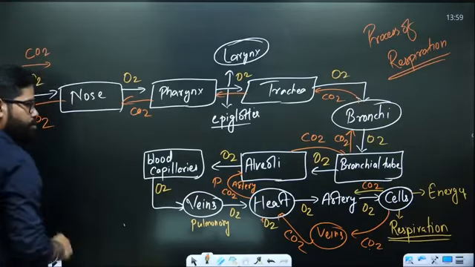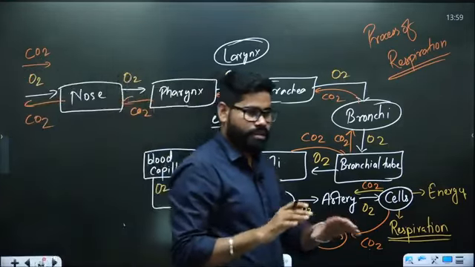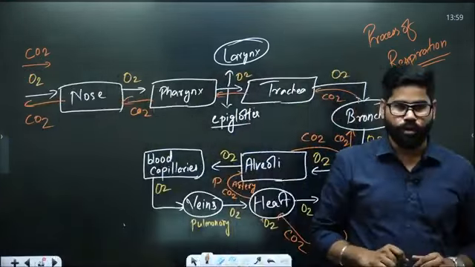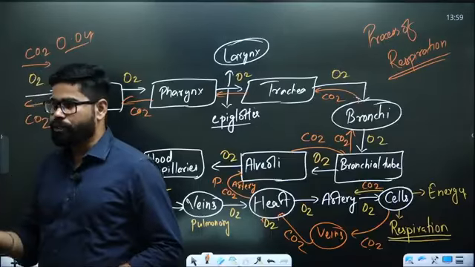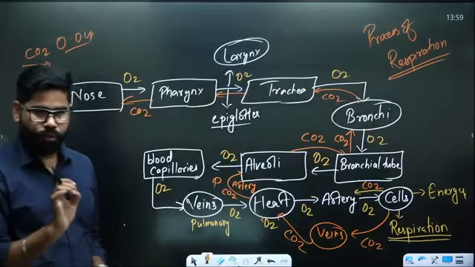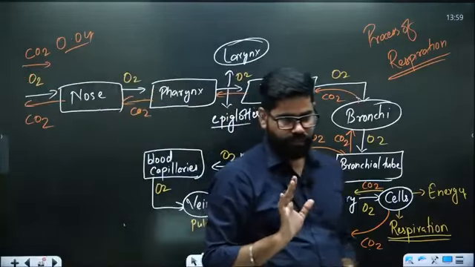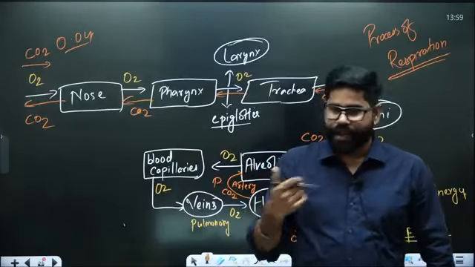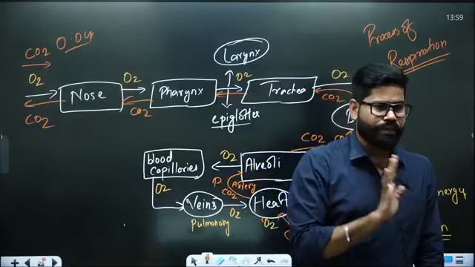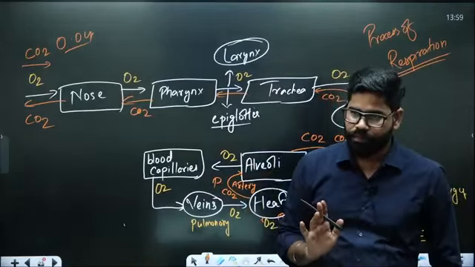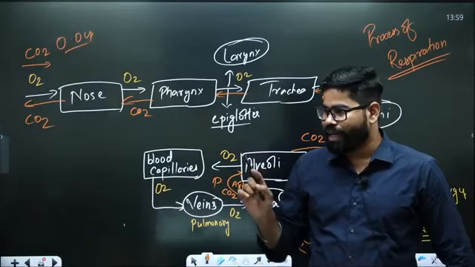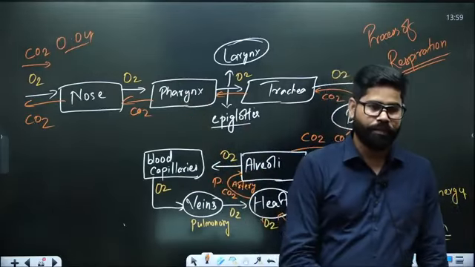When we are breathing, like suppose you are reading in this class or you are at your home or anywhere, you will have 0.04% carbon dioxide which is going to enter into your body. When you take the air, around 78 to 79% nitrogen, then you have oxygen 20-21%, and then in that remaining 1% we have 0.04% carbon dioxide.